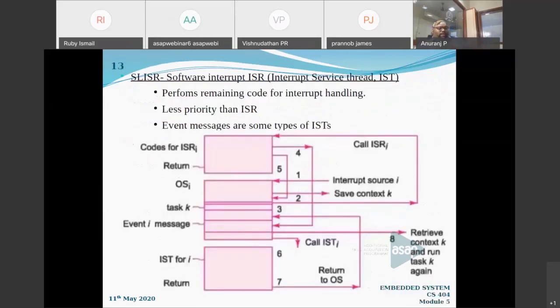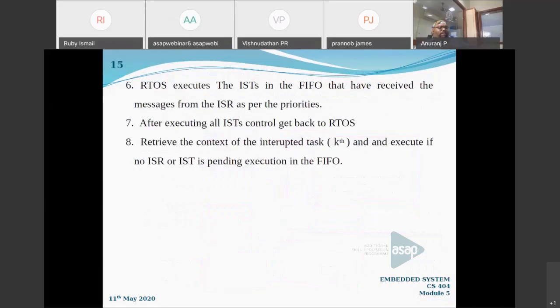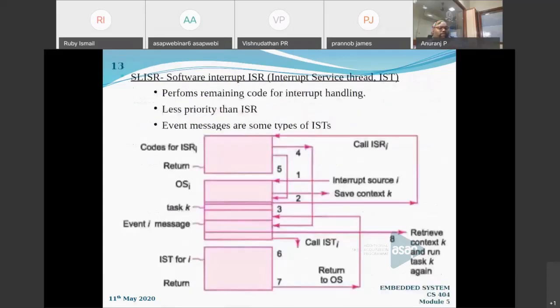So it is going to be executed in the 6th step. You can see an arrow from the operating system to the IST. The operating system calls the corresponding ISTs. That is the 6th step. And the 7th step, after executing all ISTs: an ISR may have invoked more than one IST, obviously. All those ISTs will be executed in some FIFO order or some priority order. Then after executing all ISTs, control goes back to the RTOS. That is the seventh step that you can see. Control is back to the operating system.